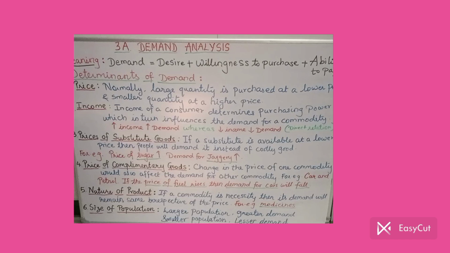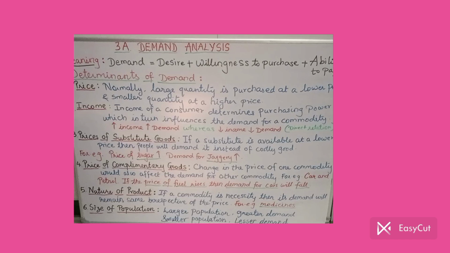Coming to the fourth point, that is the price of complementary goods. That means both these goods are needed together. In this case, a change in the price of one commodity would also affect the demand for the other commodity. For example, let us assume the case of car and petrol. If the fuel prices rise, then people will make lesser demand for the car. The car's demand will also fall because we purchase a car just once, but daily we need petrol or fuel to run the car.